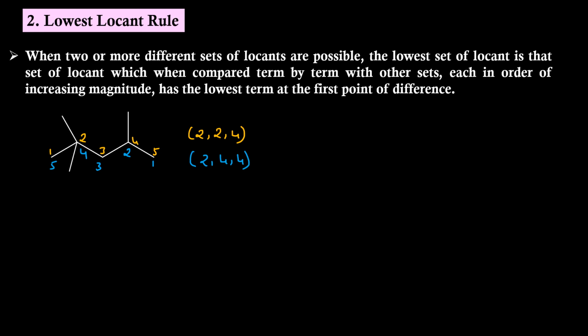Meaning, in this molecule, if I compare these two locant sets, the first term is 2 in both cases, so there is a tie. Then we have to go to the next term. It is 2 in the first locant set and 4 in the second locant set. Here we got the difference. Wherever we have the lowest number, that wins. So proper numbering is this one.